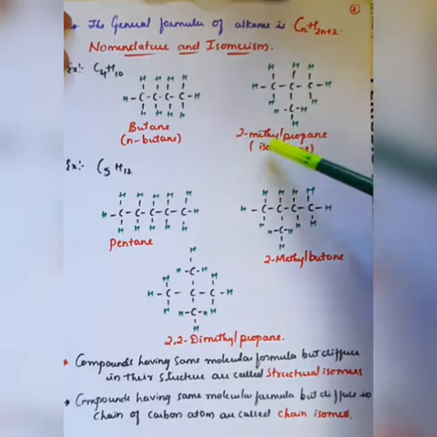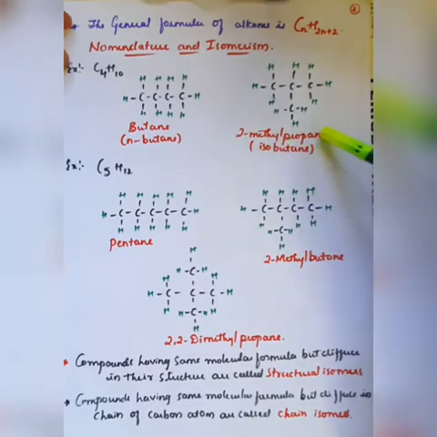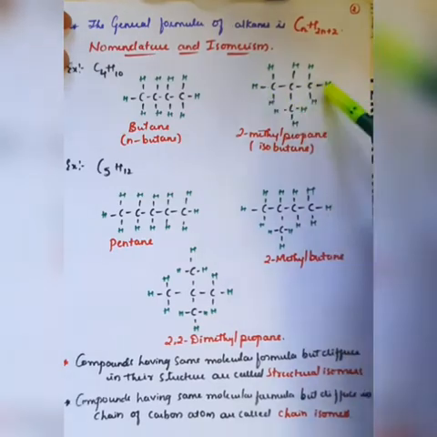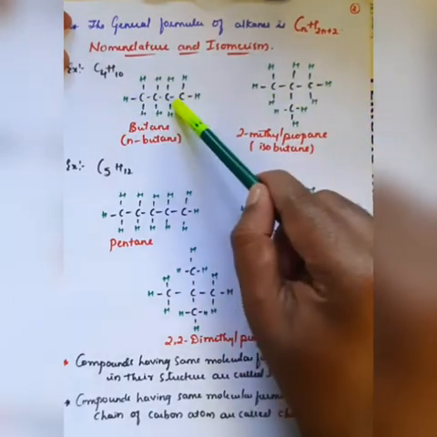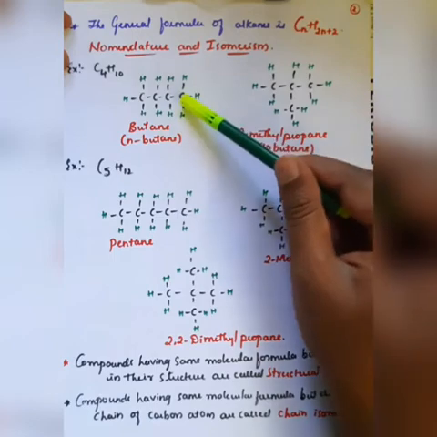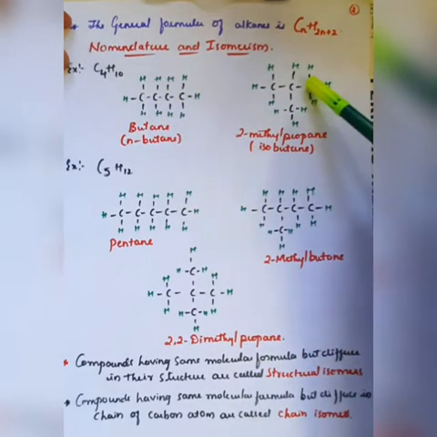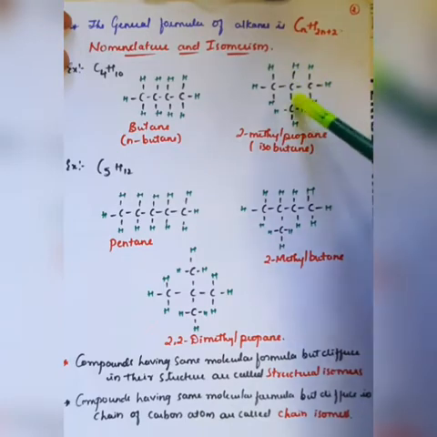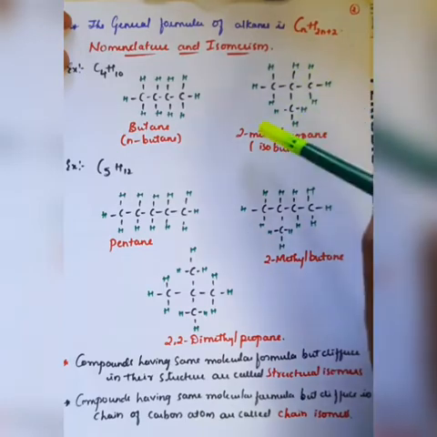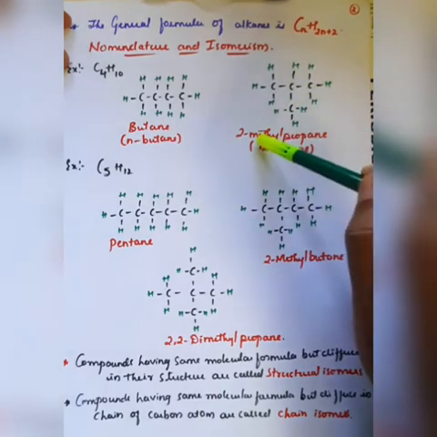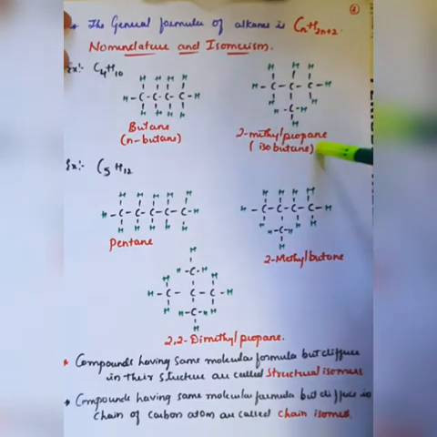Here the longest chain is the 4 carbon chain, so we call it butane. And here it is a 3 carbon chain, and at the second carbon there is an attachment of a CH3 group, a methyl group, so we can call it 2-methyl propane.